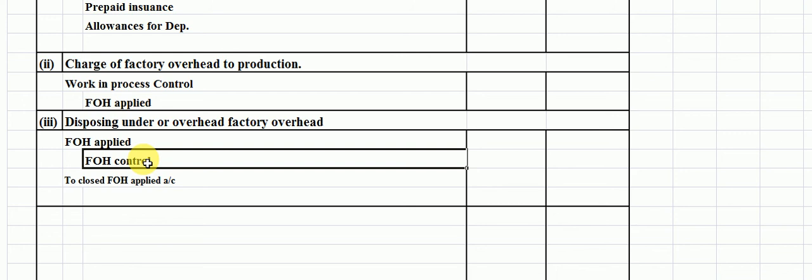Students, now the factory overhead control account shows the actual factory overhead cost for the year in debited form.